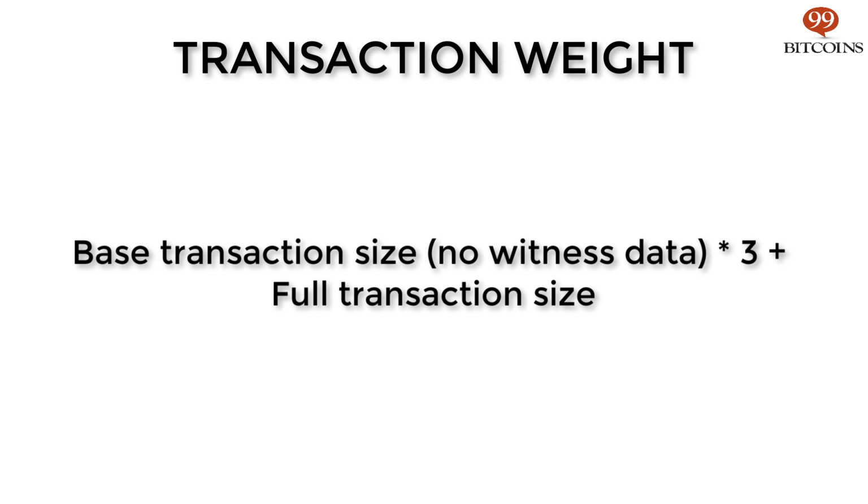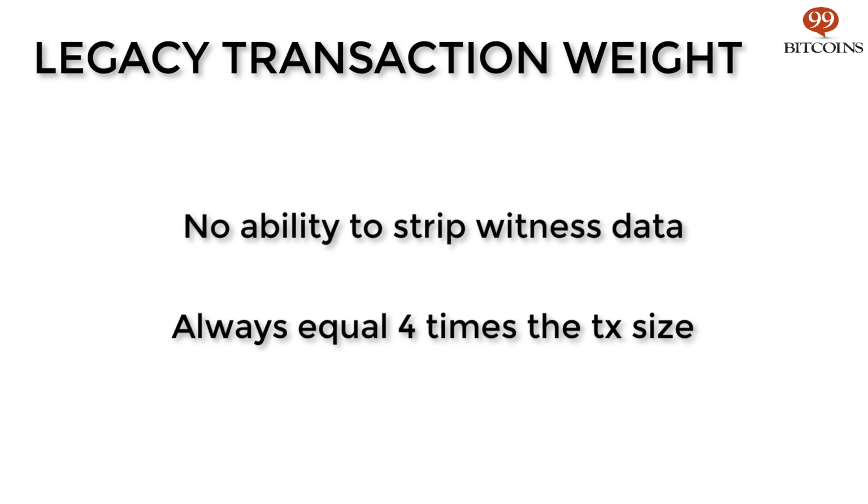The size of your base transaction, meaning that which doesn't include the witness data, times 3, plus the full transaction size, equals your transaction weight. Legacy transactions don't have the ability to strip away the witness data from the base transaction, so their weight will always be 4 times the transaction size. For example, a legacy transaction of 1,000 bytes will have a weight of 1,000 times 3 plus 1,000, equaling 4,000.